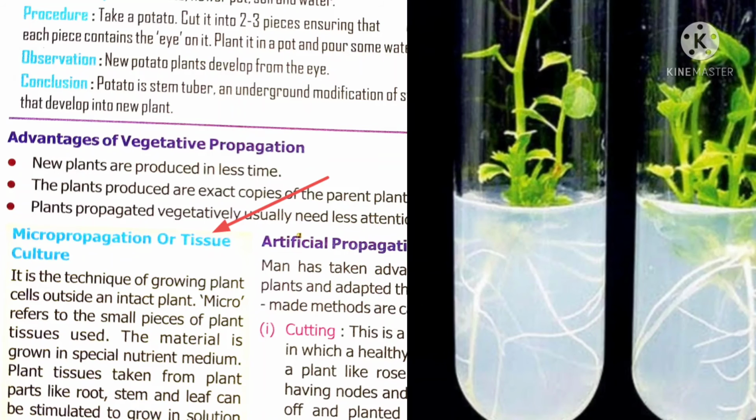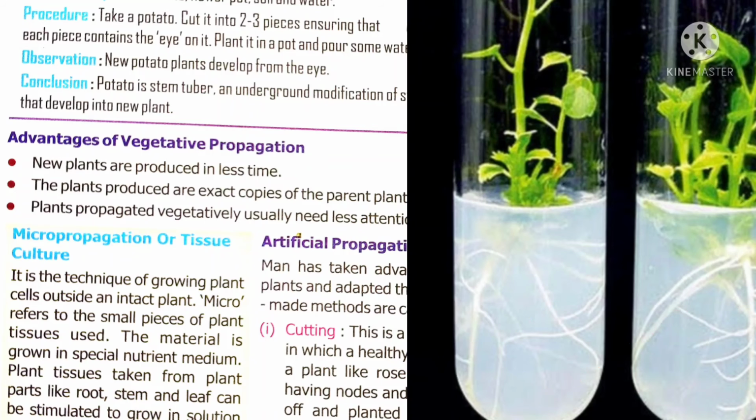The other method is tissue culture or micropropagation. By using chemicals and artificial nutrition as well as adding certain plant hormones, people develop plants artificially. Growing plants in a lab under artificial conditions is called tissue culture or micropropagation.